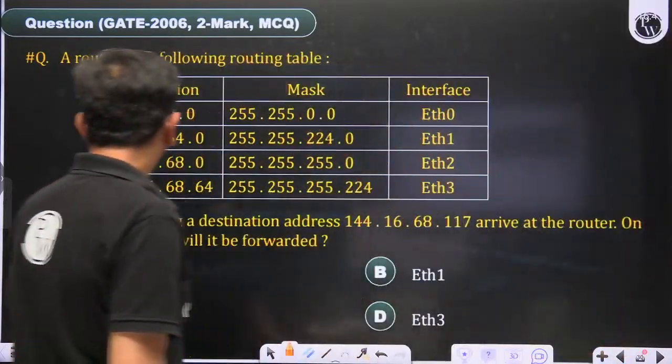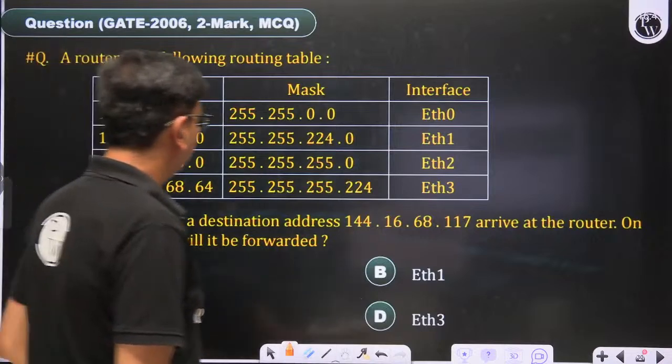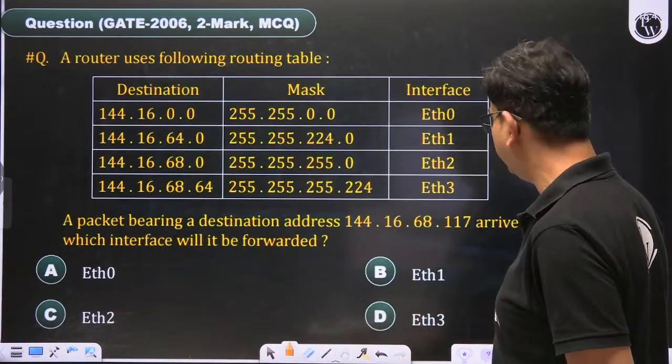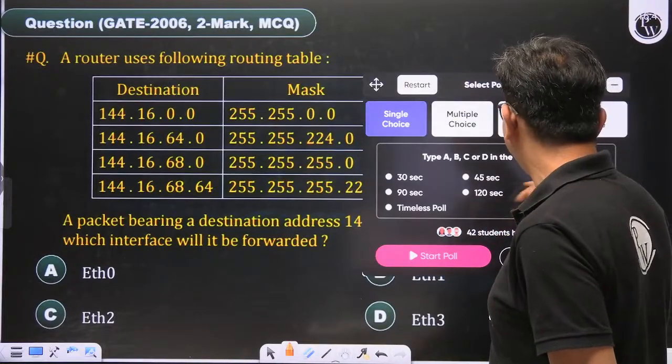Then here, this is the question on routing table. There is sufficient time, 90 seconds, to solve this question. It is an MCQ.